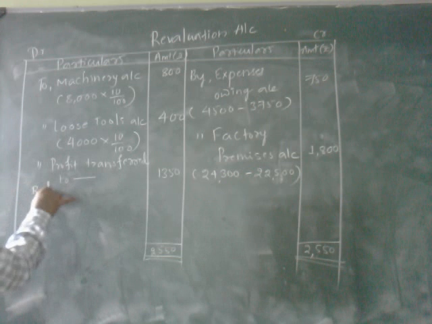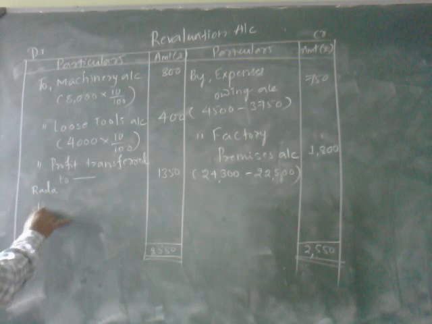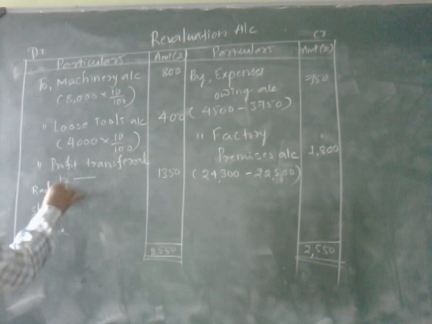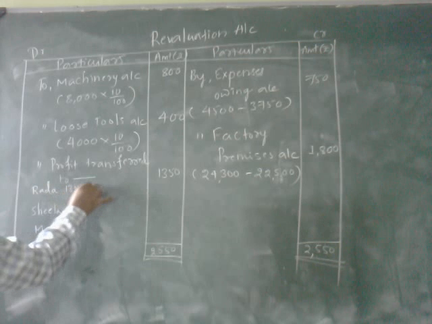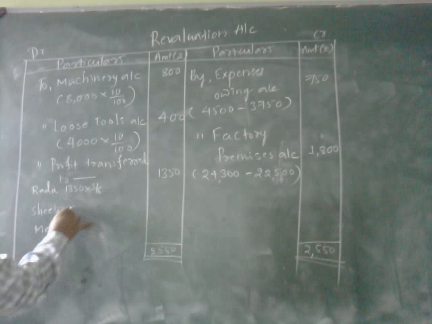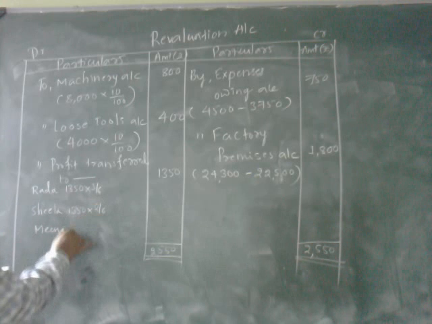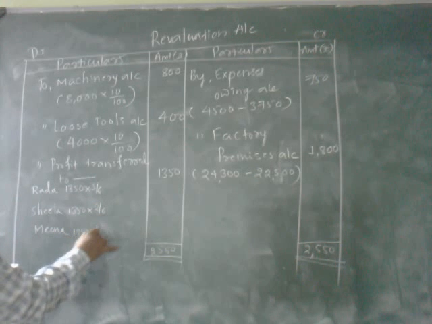Radha, Sheila and Meena: 1,350 into 3/6, 1,350 into 2/6, 1,350 into 1/6.